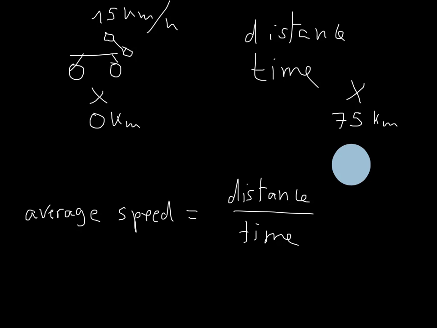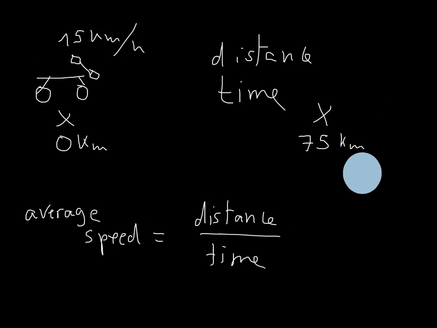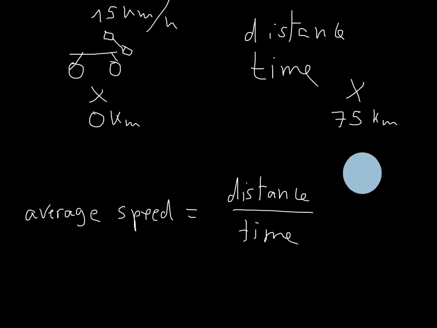There you go. So see, now I don't care. I don't know the speed at each point, but I know the average speed, which is just the distance over the time. I don't care what happens in the middle. So you can do whatever you want as long as I know the time and I know the distance, then I know the average speed.